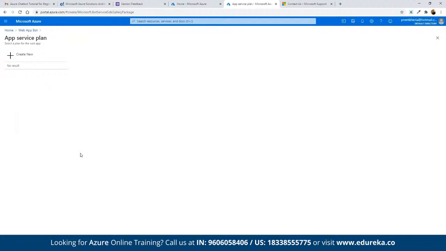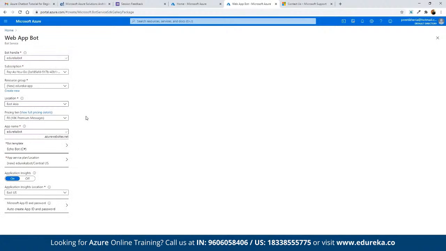So we don't have any plan defined yet. So here we can click on create a new service plan. Basically, here we have to choose a service plan name as Edureka bot, and then we can choose the location of this particular bot that we are going to create here. So you can deploy this, suppose, on Edureka bot, and here we can click on OK. Once we create this, this entire plan is going to be used for the current deployment. And then we can choose the application insights to be turned on or off. And then here we can click on create.